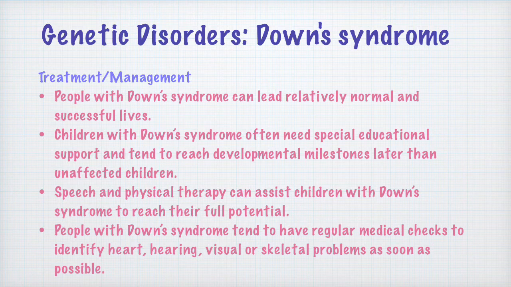Speech and physical therapy can assist children with Down syndrome to reach their full potential. All we can do to help the child with Down syndrome is by providing a supportive environment, providing special education, special educators who are skilled to educate children suffering from all kinds of developmental disorders. So, that is all about Huntington's disease and Down's syndrome.